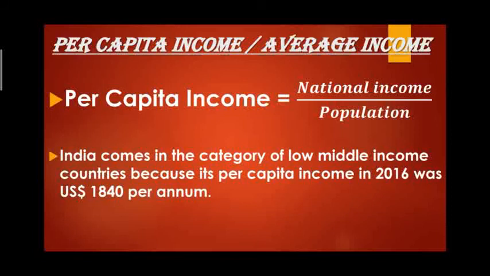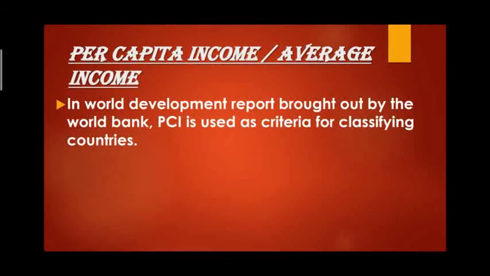It comes somewhere between these two categories. India comes in the category of low middle income countries because its per capita income in 2016 was US dollar 1840 per annum. So India is put in the category of middle income country, which means India is neither rich nor poor. That is why India is still a developing nation.